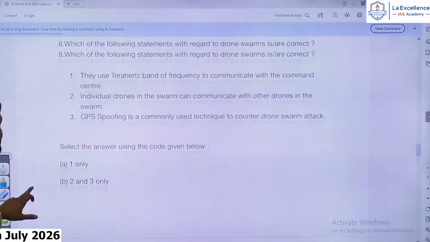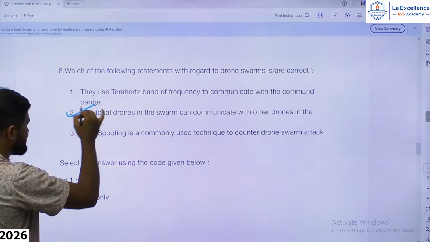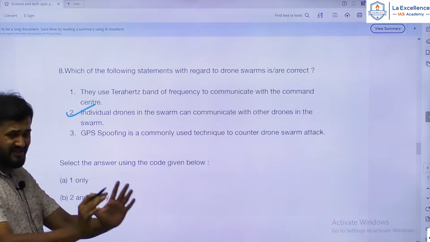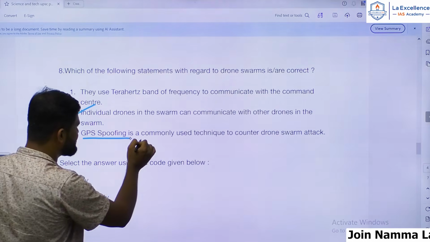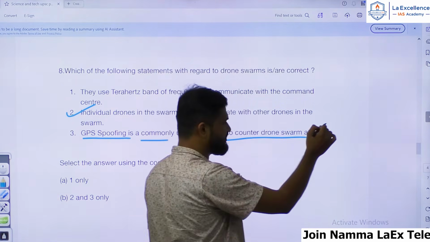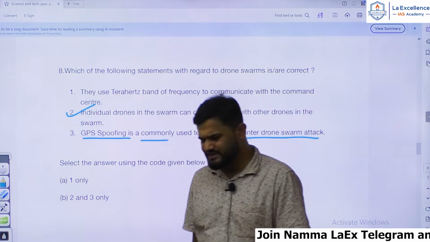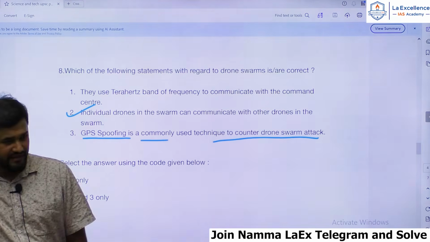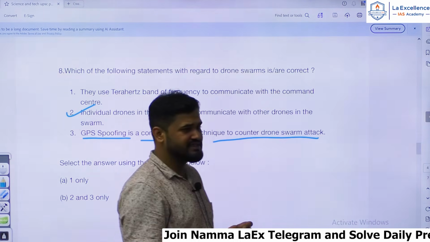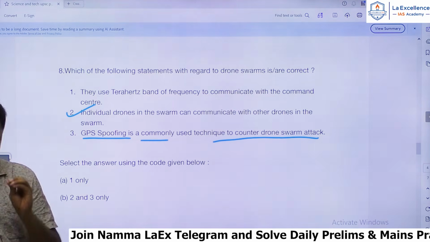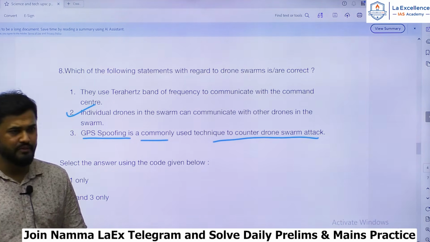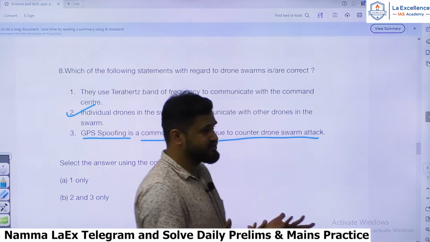Okay, let's move ahead. So the second statement is correct. That is what the concept of drone swarming is. Third statement, GPS spoofing is a commonly used technique to counter drone swarm attack. GPS spoofing is a technique where the enemy radars can send some location details which are naturally wrong.